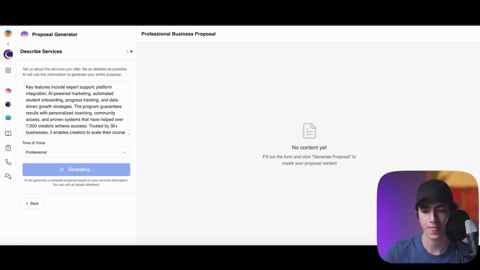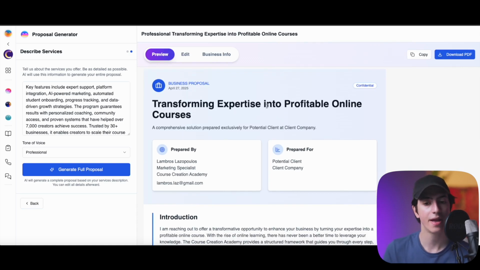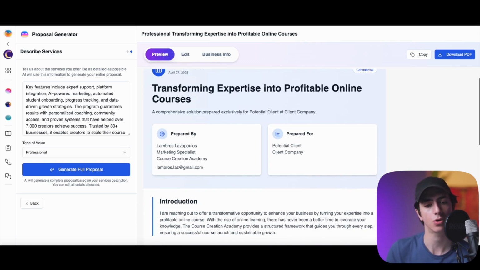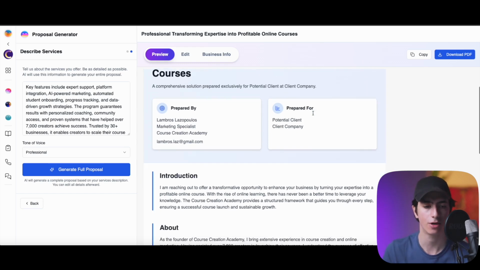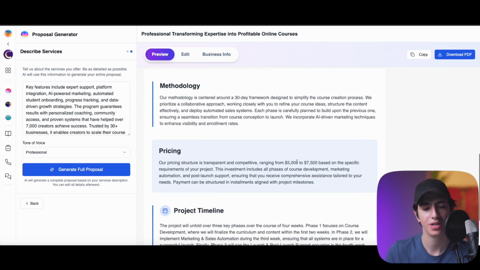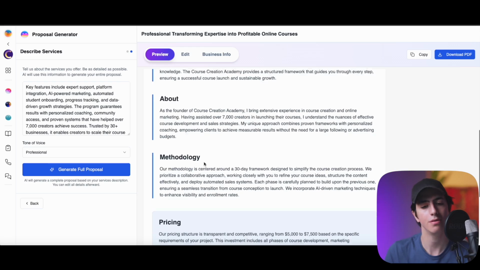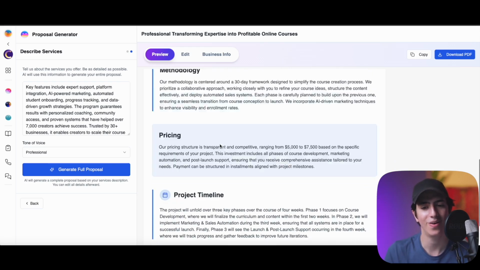And of course, you will see that Enso is working right here from this pop-up. It says generating your complete proposal. I'm just going to wait a second for this whole proposal to be generated. And just like that, the proposal is done. So, transforming expertise into profitable online courses, a comprehensive solution prepared exclusively for potential client at client company. And of course, this can be changed. So the whole proposal is written here, and you can see we have the introduction, the about section, the methodology, the pricing, all of that stuff.